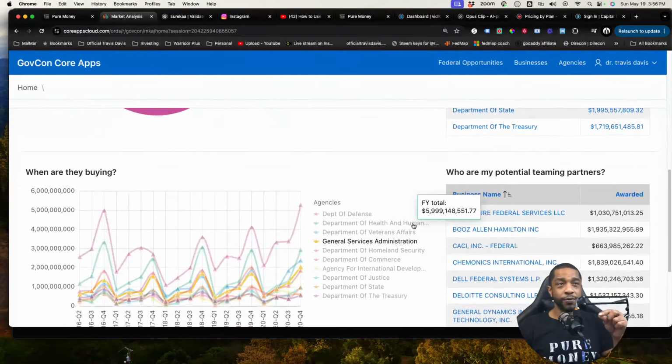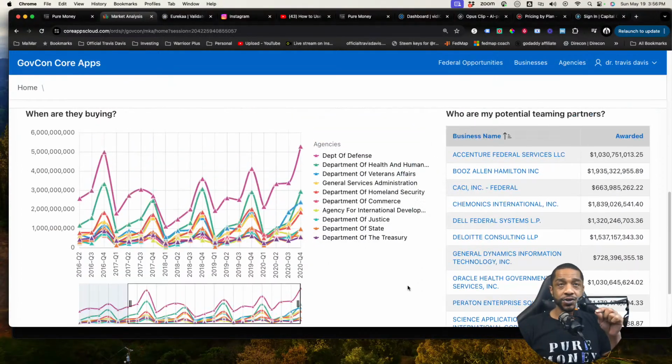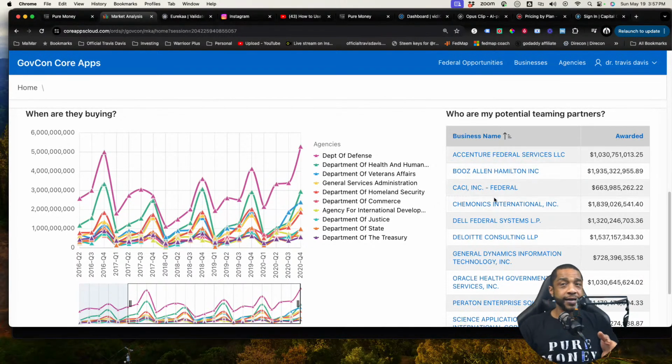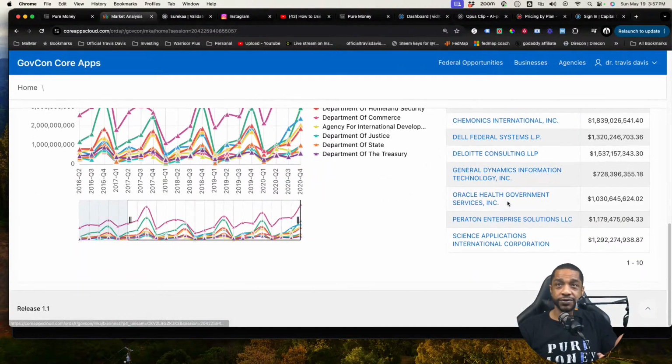Now I'm going to scroll down here next, and I'm going to pay attention to the top earning businesses in my industry. So as I can see, Accenture, Booz Allen, Khaki, Dell, these are all large businesses that also have small business components inside of them. They have a department that works strictly with small businesses because they partner with you. So I'm also going to jot these businesses down too, because I need to get in contact with their small business department and start building those relationships.